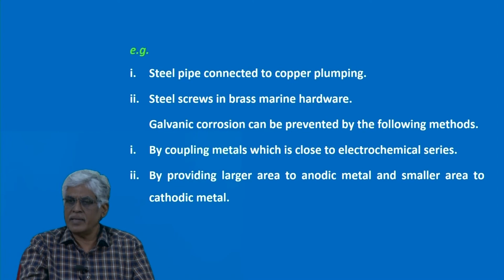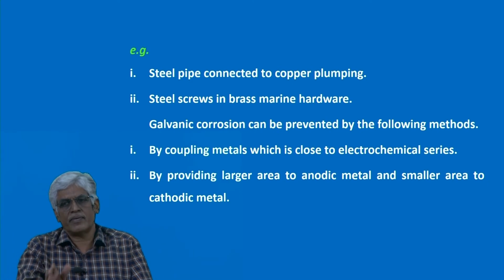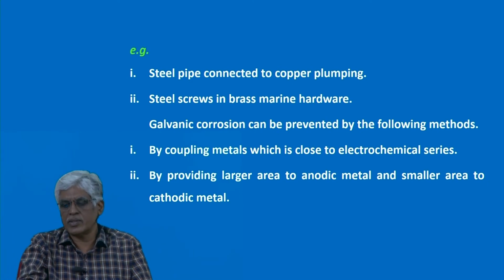We can minimize the rate of corrosion, or we can provide proper insulation between the two metals. We prevent the contact between the two metals. So, these are the ways to avoid galvanic corrosion.